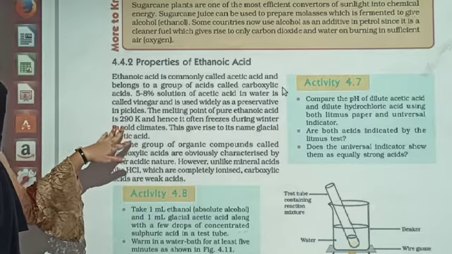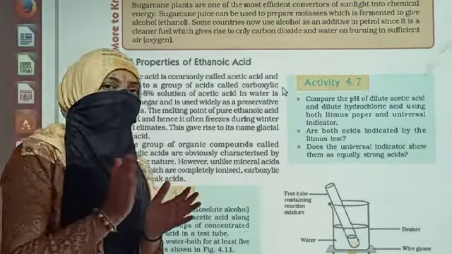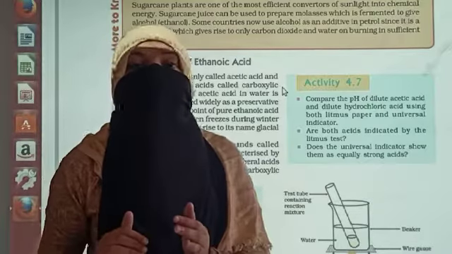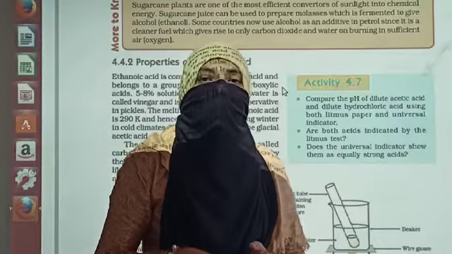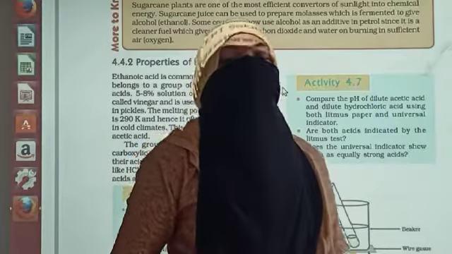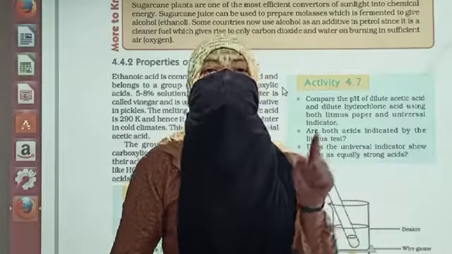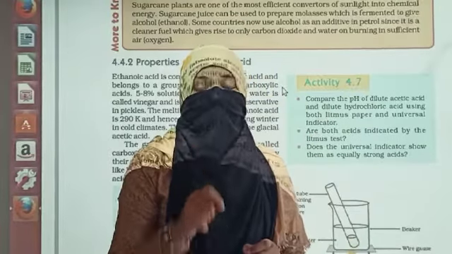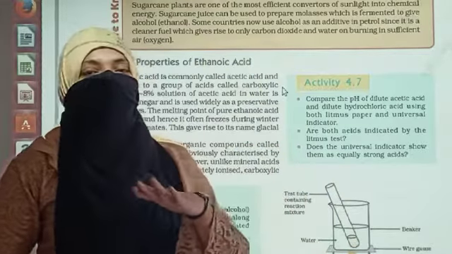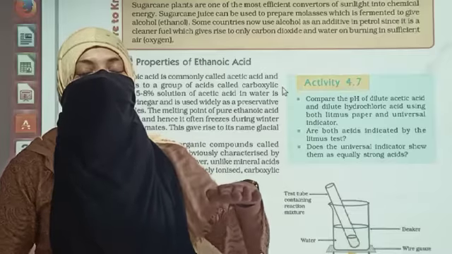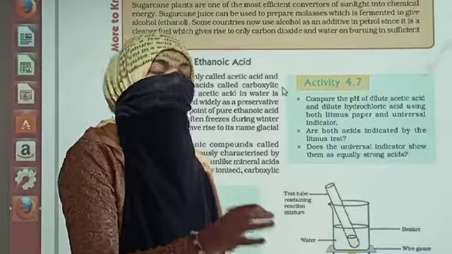The melting point is 290 Kelvin. This 290 means it is nearly zero degrees Celsius. So in winter what happens? It starts freezing. It forms the glaciers. And I told you that this question is also very important: why is pure acetic acid called glacial acetic acid? Your answer is because of its melting point, that is 290 Kelvin. Because of this, it starts freezing. It forms the glaciers in the winter, and that is why pure acetic acid is called glacial acetic acid.